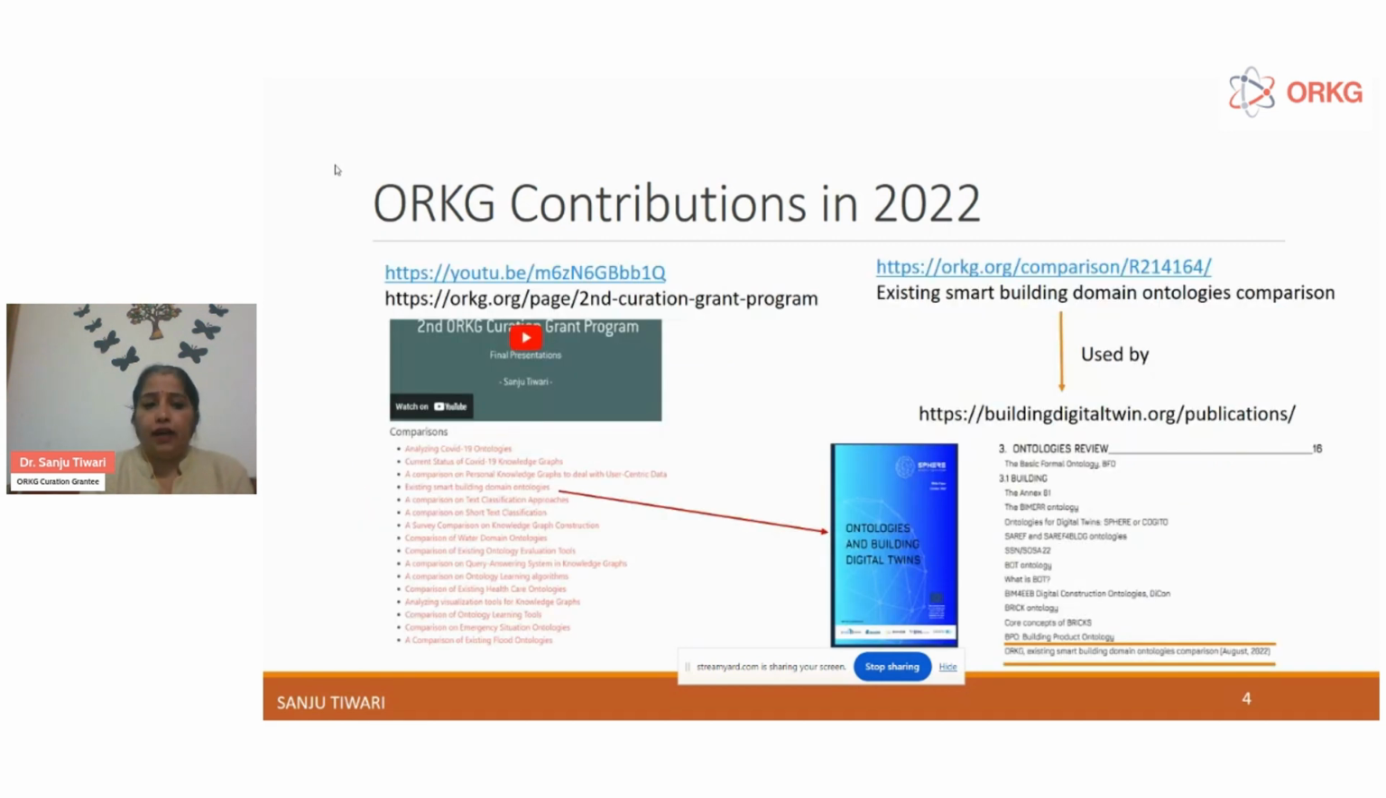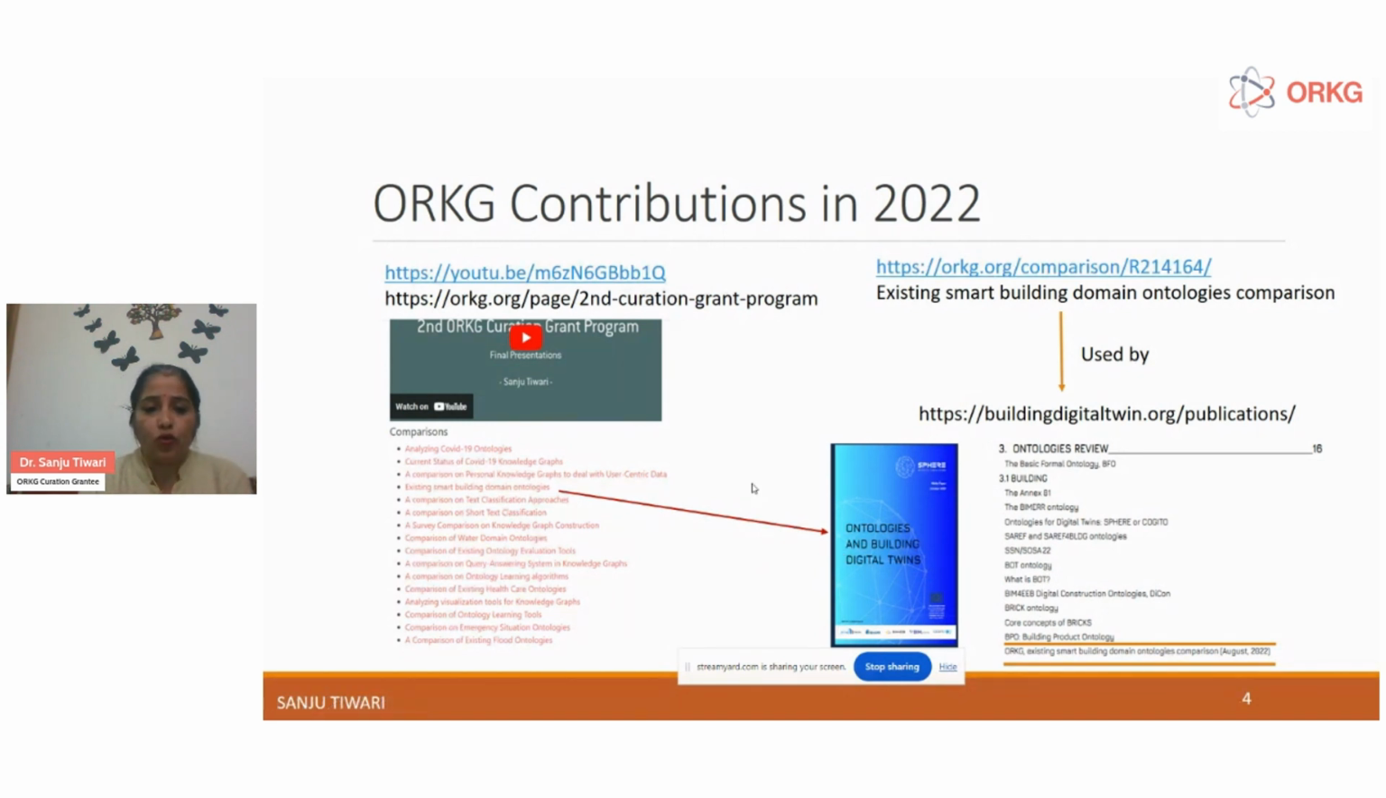Then I prepared some comparisons in my second curation grantee program, and some of these comparisons are referred to in white papers, in some projects, and in books. There is a best presentation of 2022, which was on existing smart building domain ontologies, and it is referred to by a Building Digital Twin Association white paper on the theme of ontologies and building digital twins under the Sphere project. So this was the best presentation of 2022.